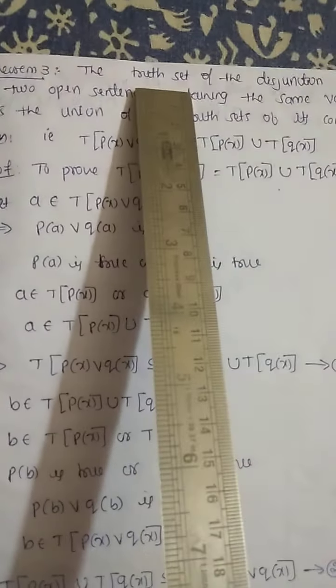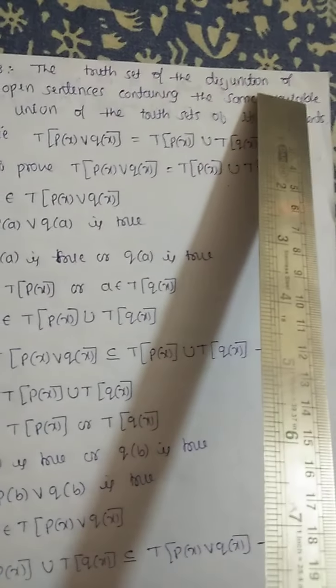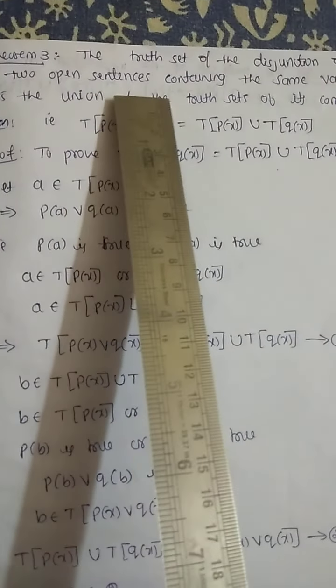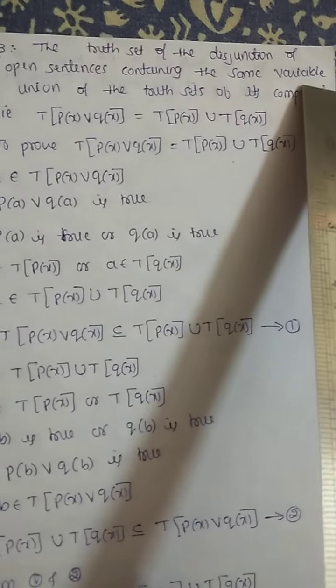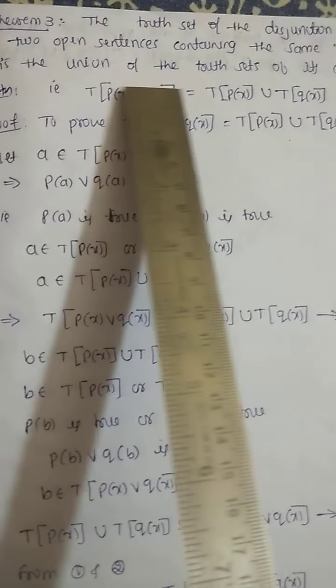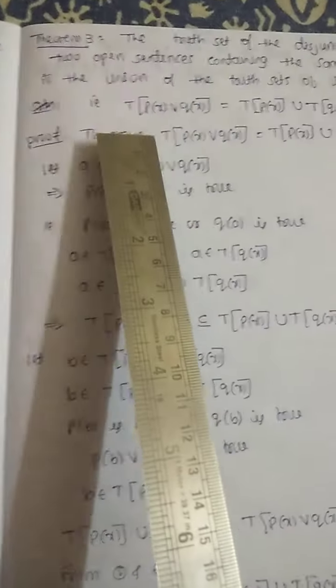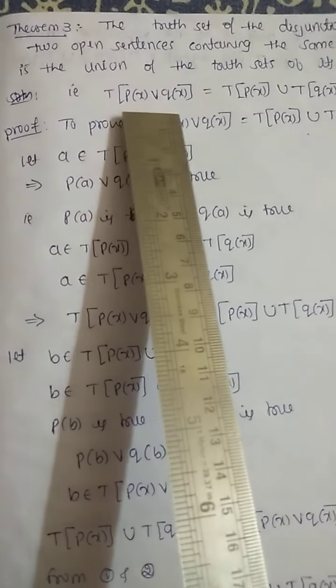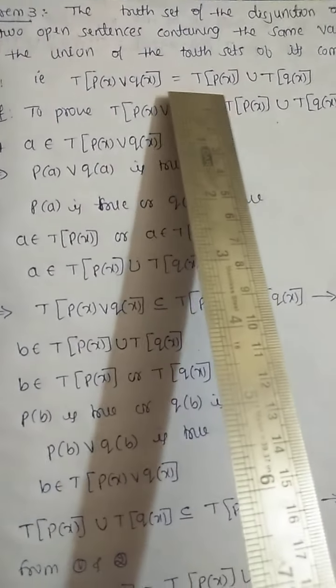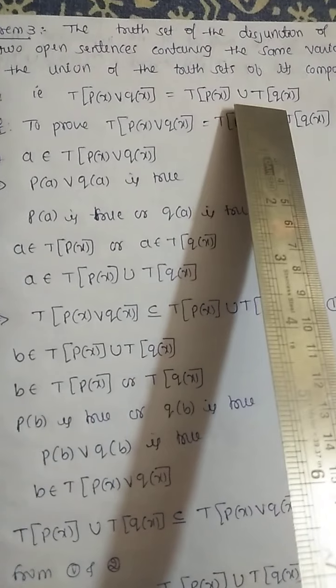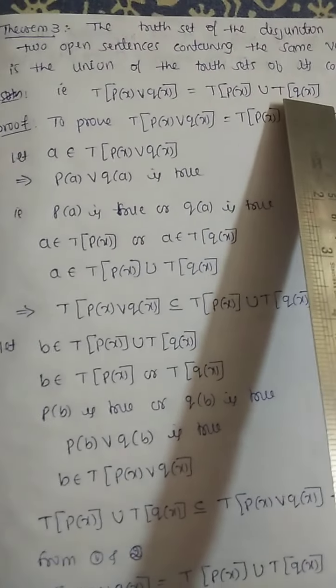Theorem 3. The truth set of the disjunction of two open sentences containing the same variable is the union of the truth sets of its components. Here we have used the disjunction, that is, truth set of P of x or Q of x equals T of P of x union T of Q of x.